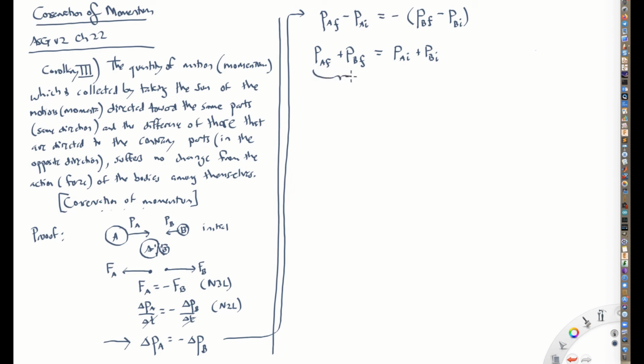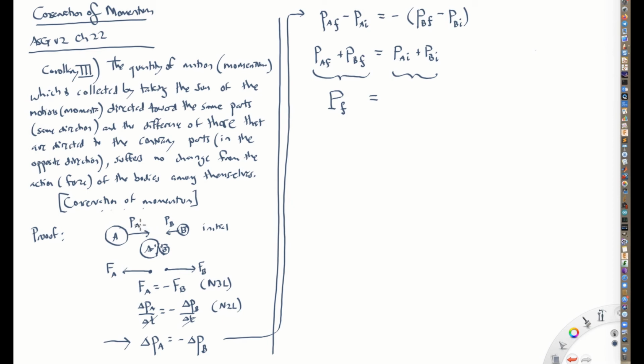It's the final momentum of ball A plus the final momentum of ball B. We can call this the final momentum of this total system. So this right here, I'll make it a capital P. It means if you sum up the momentum of both balls after the collision, it gives the total momentum of the system after the collision. And this right here, you sum up the two momenta of these balls initially, right?